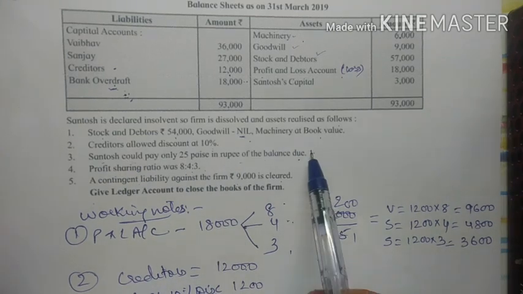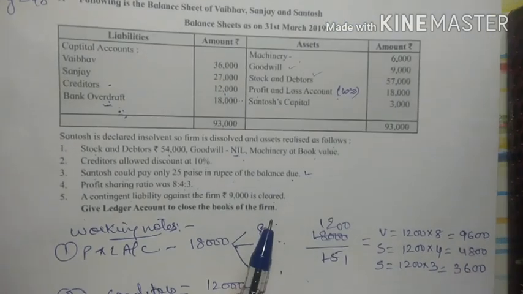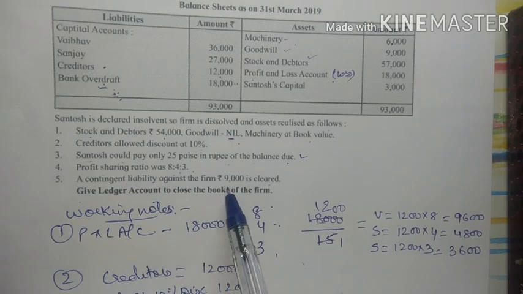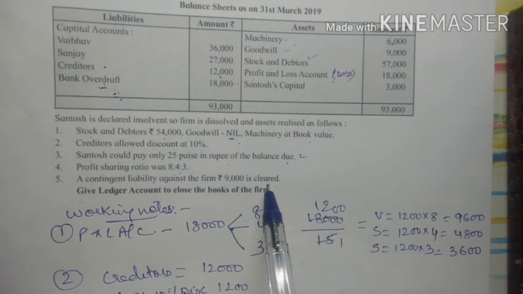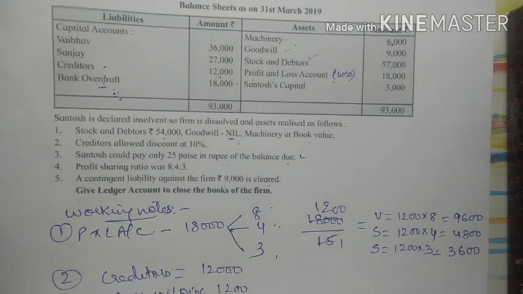Now one is creditor, the liability, and next is what Santosh could pay only. This is related to partners capital account. When one partner is insolvent, I will tell you while closing the capital account about it. Then a contingent liability against the firm 9,000 is cleared. So again with creditors there is one more contingent liability.